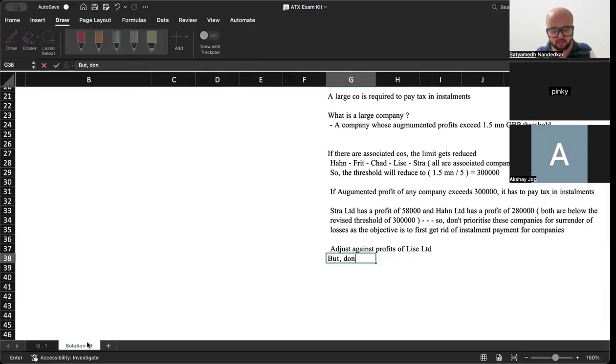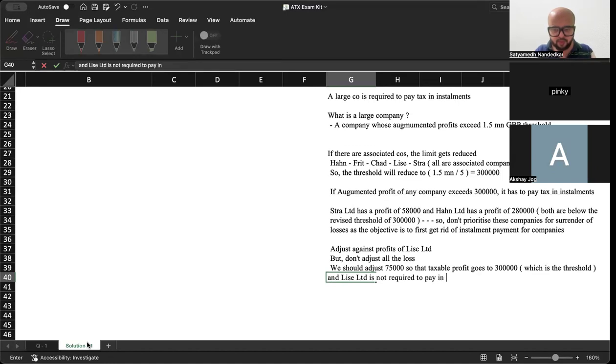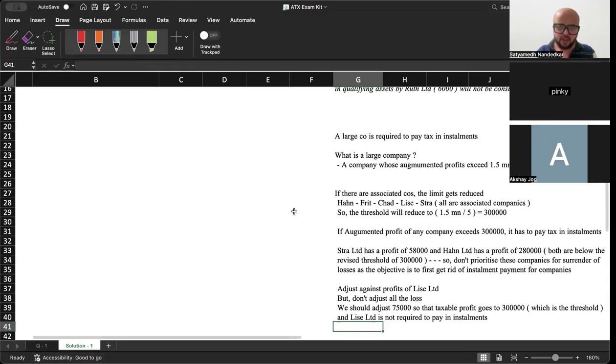But don't adjust all the loss. We should adjust 75,000 so that taxable profit goes to 3 lakh, which is the threshold, and Lease Limited is not required to pay in installments. ठीक है. अब आपने क्या किया?